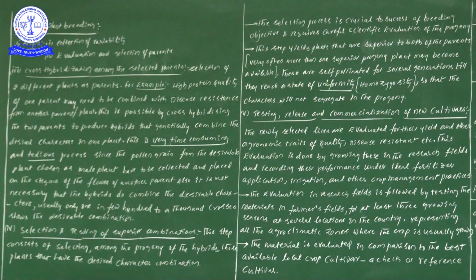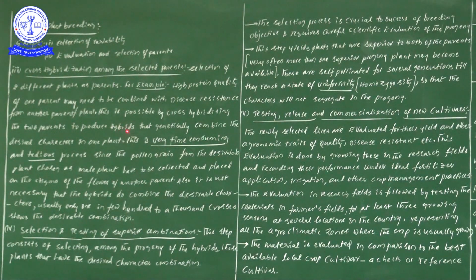The author is telling us that everything is possible by cross hybridizing two parents to produce the hybrids. So when we combine two different types of plants together, at that time we can definitely see the formation of hybrids.